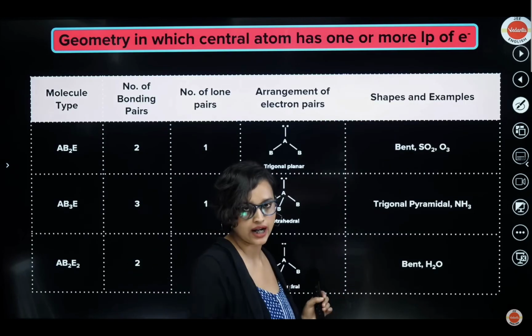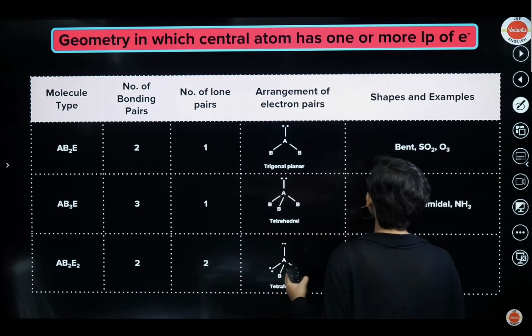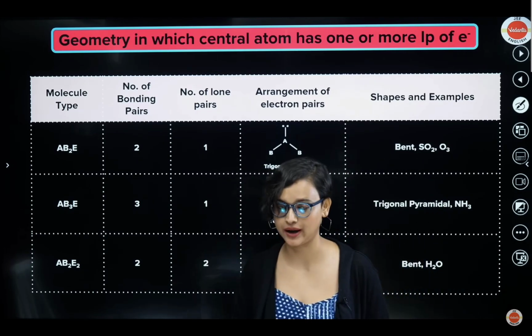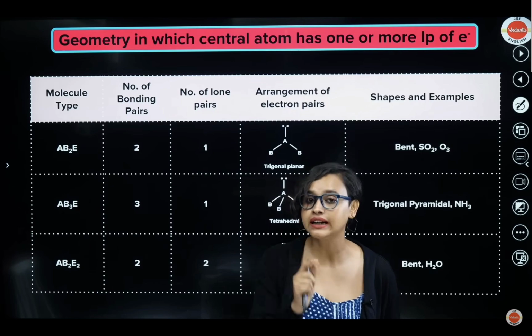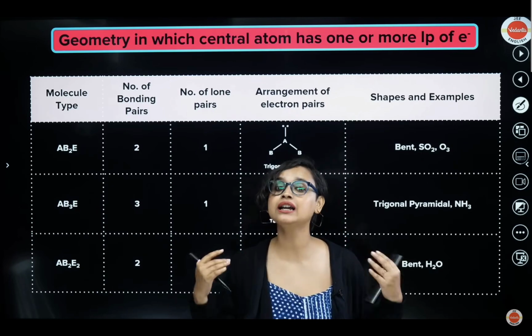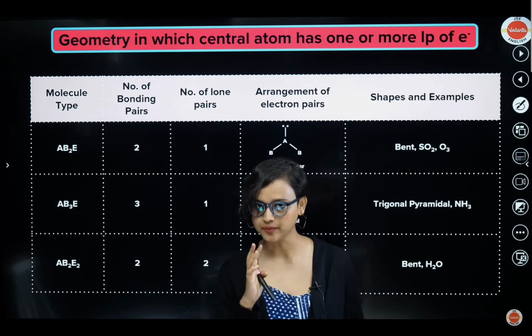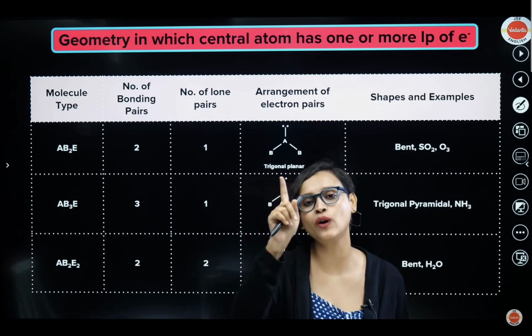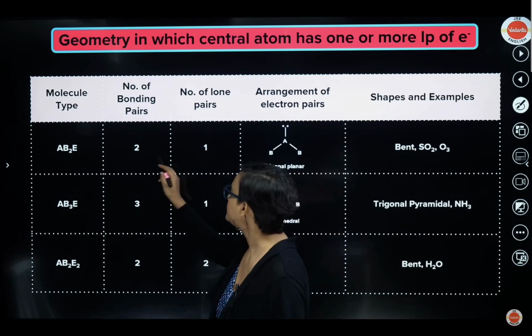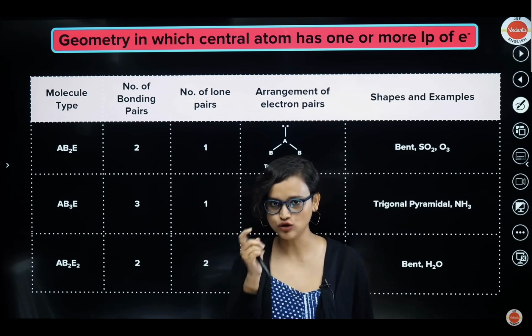Understand? Now let's take a look at cases in which the central atom has one or more lone pairs. These are electrons on the central atom which are not bonded. Now in this case, what if you have 2 bond pairs but 1 lone pair? Only 1 lone pair. So 2 plus 1, it becomes 3, right? Yes, the steric number is 3.